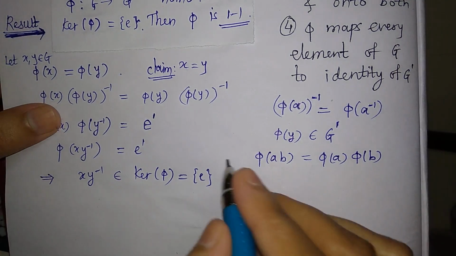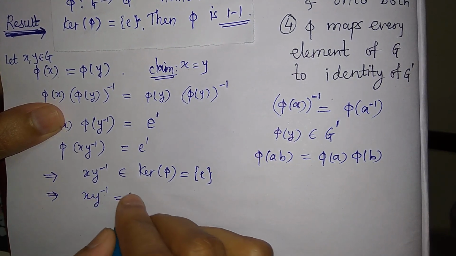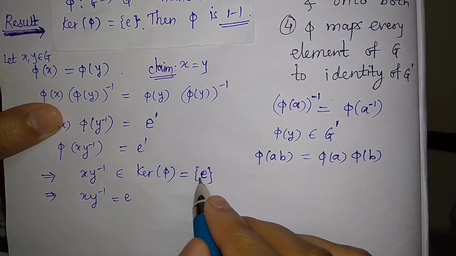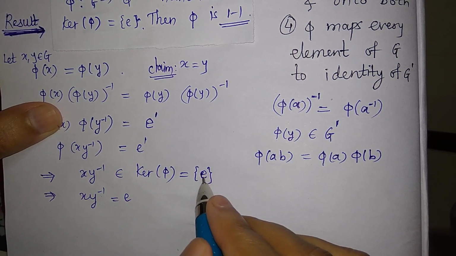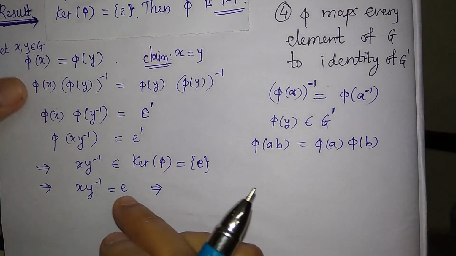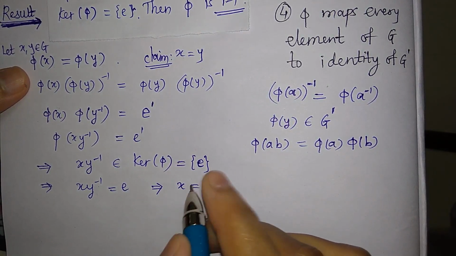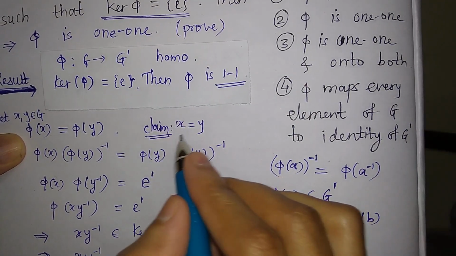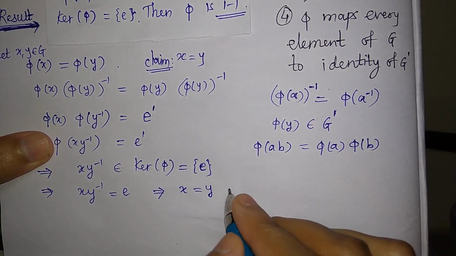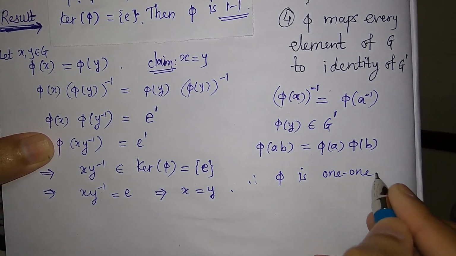सो दिस एलिमेंट x y इनवर्स मस्ट बी इक्वल टू e, राइट, क्योंकि कर्नल phi जस्ट यही सबग्रुप है, आइडेंटिटी कंटेन करता है, तो x y इनवर्स मस्ट बी इक्वल टू e. So and this gives us, you multiply by y on both the sides, we will get x is equal to y, right. So this claim is proved. So we have, therefore phi is 1-1, right.